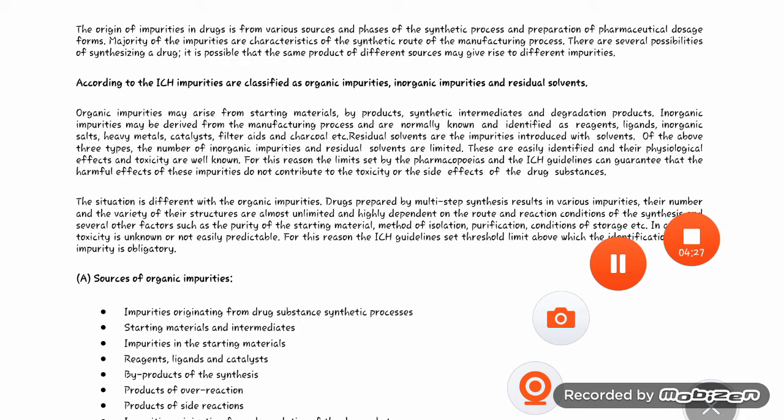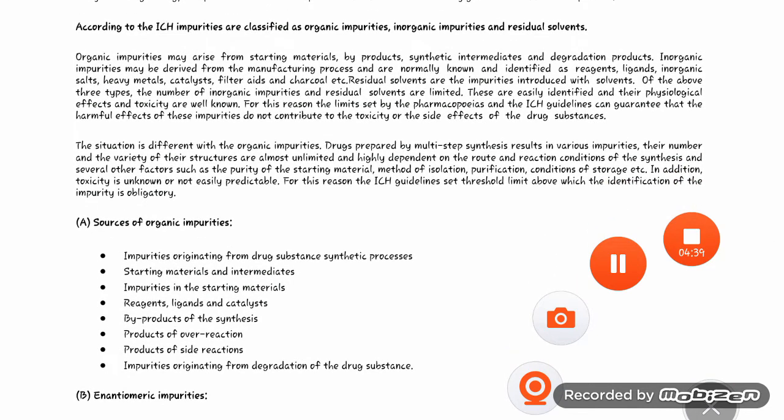The purity of the starting material depends on the method of isolation, purification and conditions of storage. In addition, toxicity is unknown or not easily predictable. For this reason, the ICH guideline sets a threshold limit above which the identification of the impurities is obligatory.